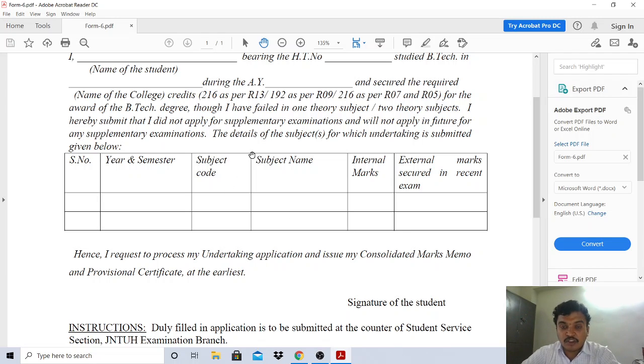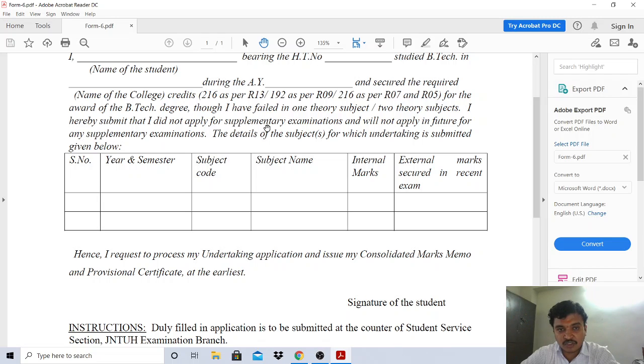In this, what you need to understand is you should not apply for supplementary examinations. Those who are applying for this credit exemption, remember this, you should not have applied for your previous supplementary examinations. Those who have already applied for supplementary examinations and are waiting for the result, you people have to wait for some time.